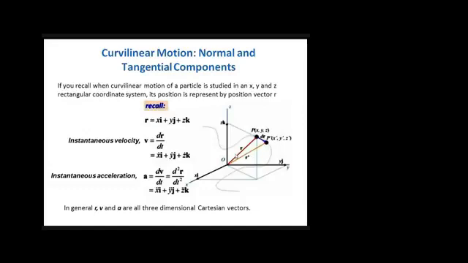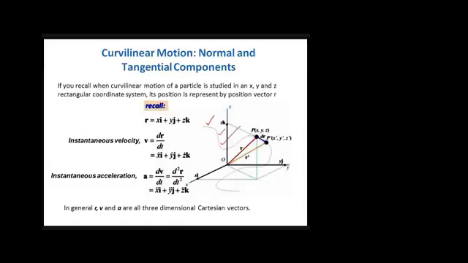Before going into it, recall the previous class, where we used the Cartesian coordinate system while studying curvilinear motion. We consider that a particle follows this curvilinear path as shown in this diagram.